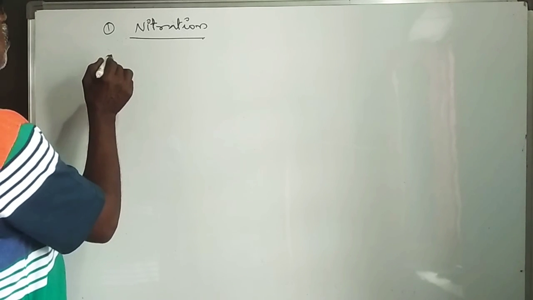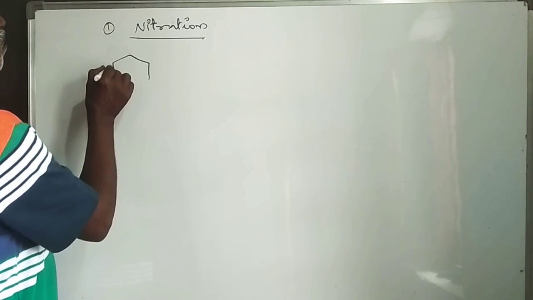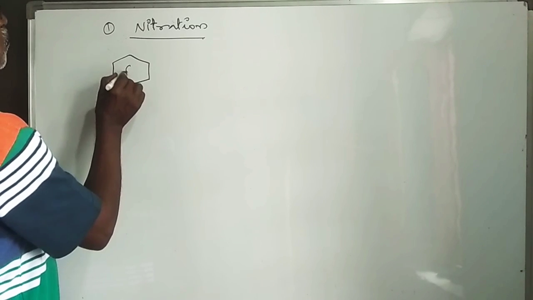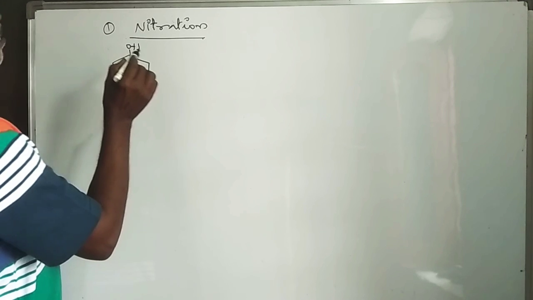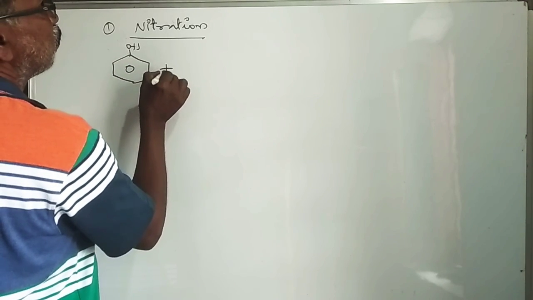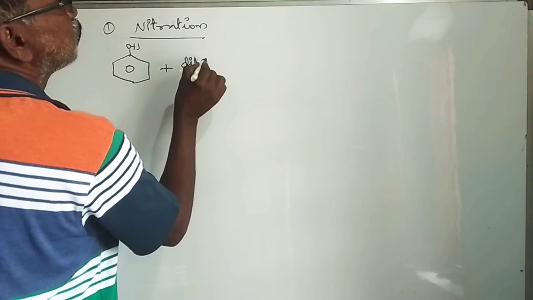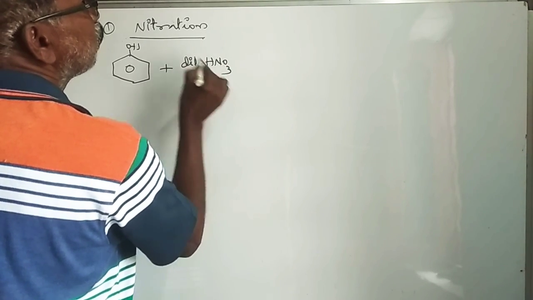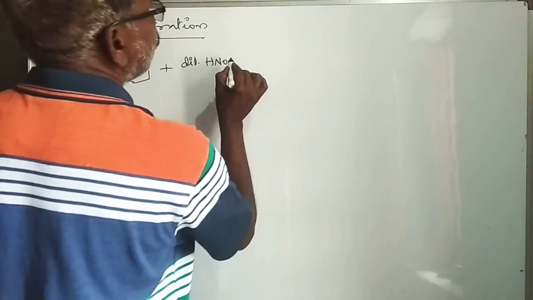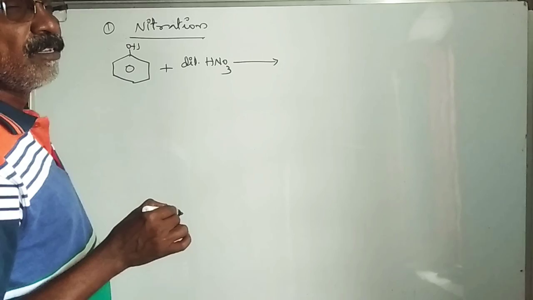Phenol, OH, reacts with dilute HNO3 (nitric acid) to form ortho and para nitrophenol.